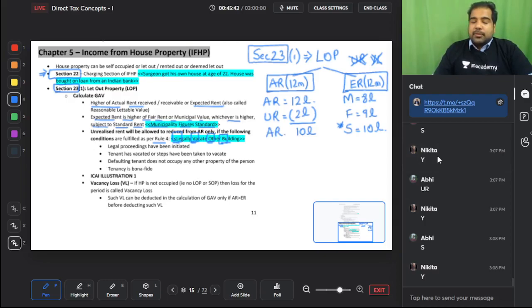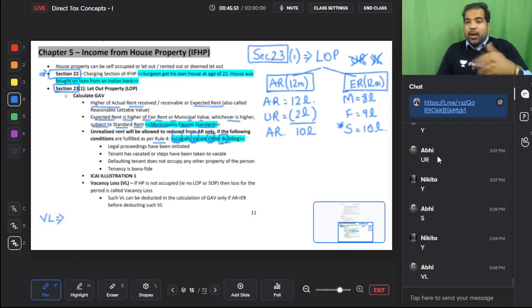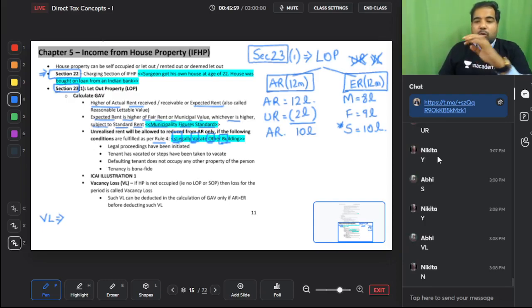Now guys, there is a concept of vacancy loss. What is vacancy loss? When you don't rent out your house, and you don't even stay in the house. So when you ring the bell, will someone open the door? No, no one opens the door, because there is no LOP, there is no SOP. Then that period for which the house is completely vacant, that period for which you will not get rent, is called vacancy loss. But how will you calculate the vacancy? Because there is no one in.